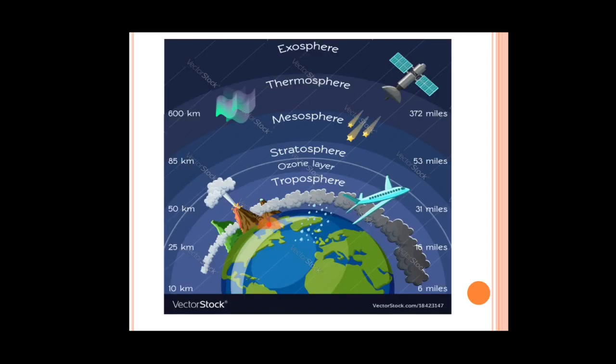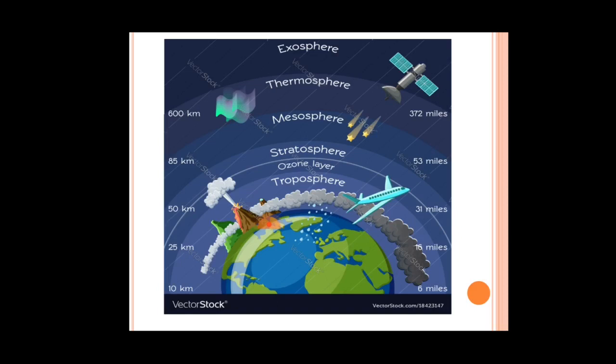Now here you can see various layers of the atmosphere. It means our atmosphere is divided into various layers. The closest layer is the troposphere. After that is the stratosphere, and in this layer only the ozone layer is present. This ozone layer acts as a guarding layer of our body because it absorbs all the ultraviolet rays of the sun and stops them from reaching us.